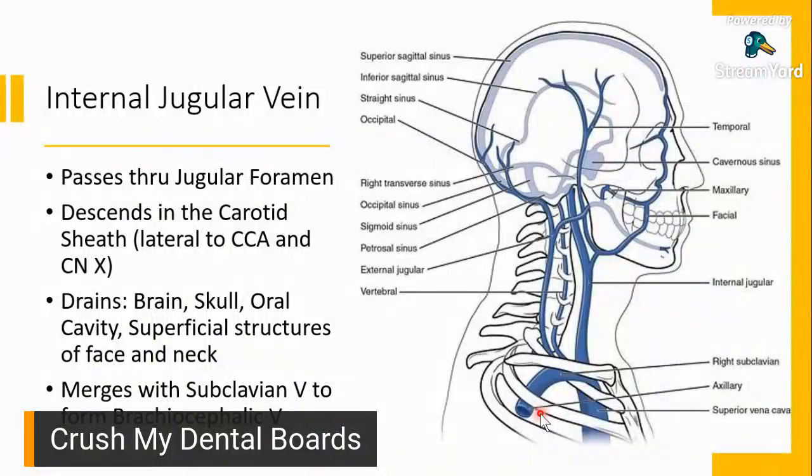Okay, internal jugular vein. We've been talking about this since the beginning kasi halos lahat sa kanya nagde-drain. Now, some details regarding your internal jugular vein. Why is it called jugular? Because it passes through your jugular foramen. So your internal jugular vein passes through your jugular foramen. It descends in the carotid sheath. Remember carotid sheath? From the other day when we talked about your arteries.